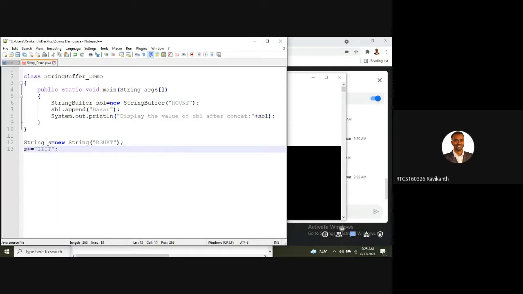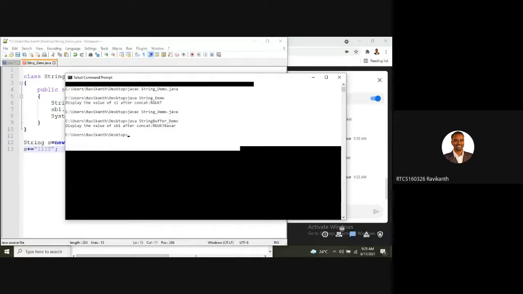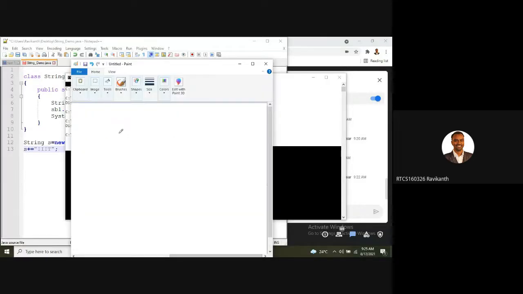Still, what is happening in the memory area? The string constant pool area. Here you are getting memory allocated. This is how it happens internally.